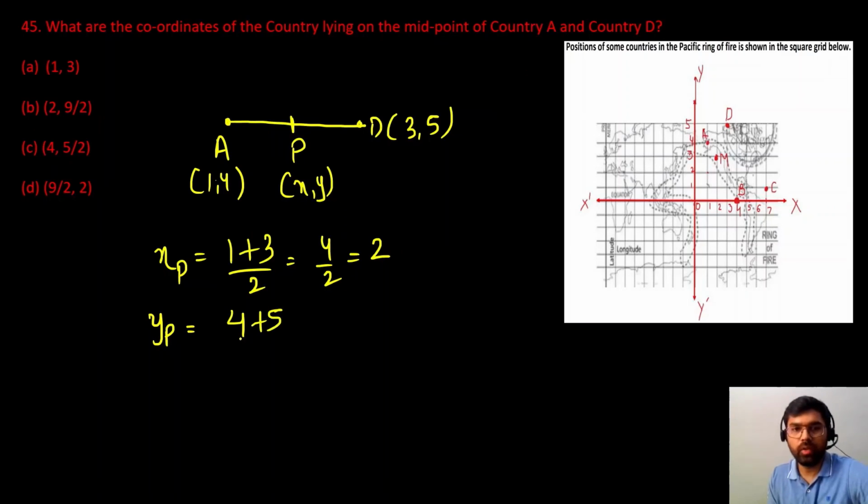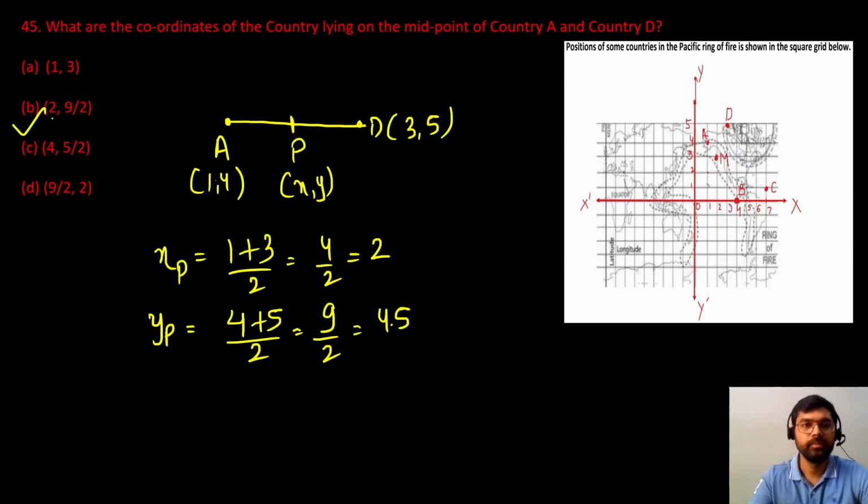4 plus 5 divided by 2. This will give me 9 by 2, which is equal to 4.5. So our answer is 2, 9 by 2. So option B. Got it?